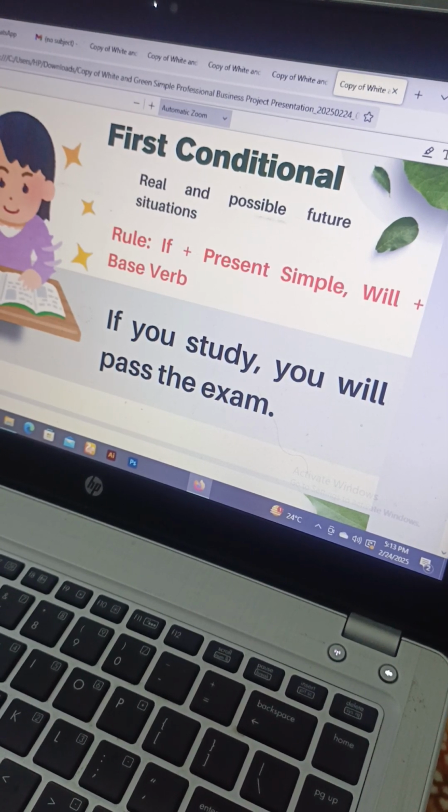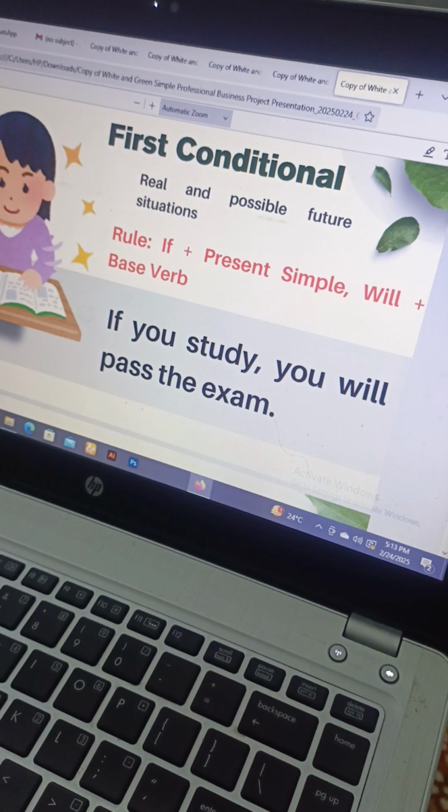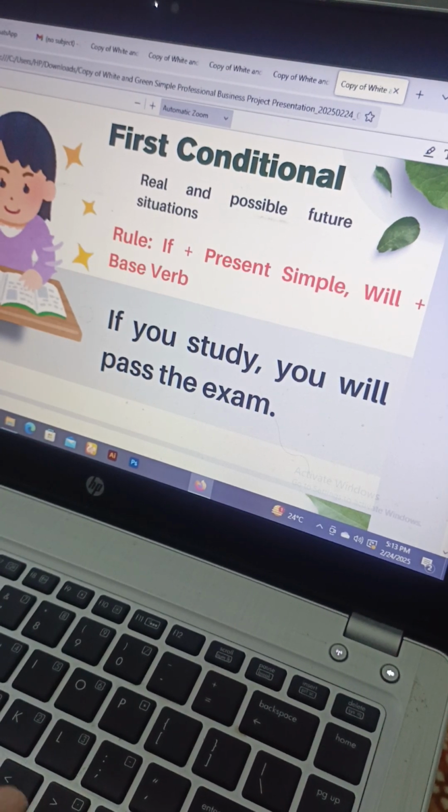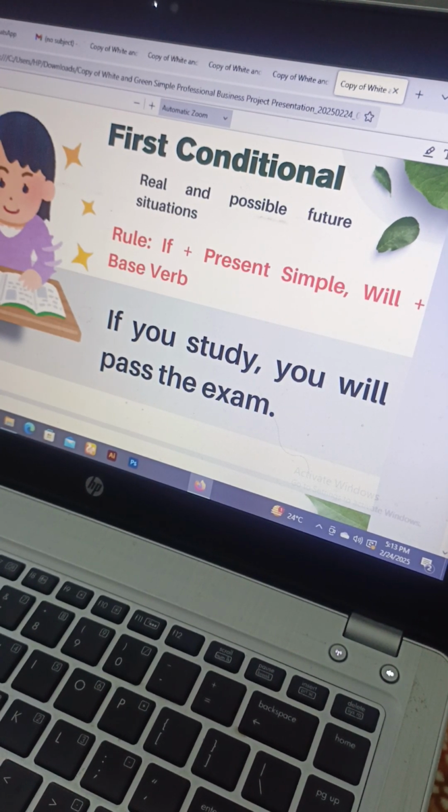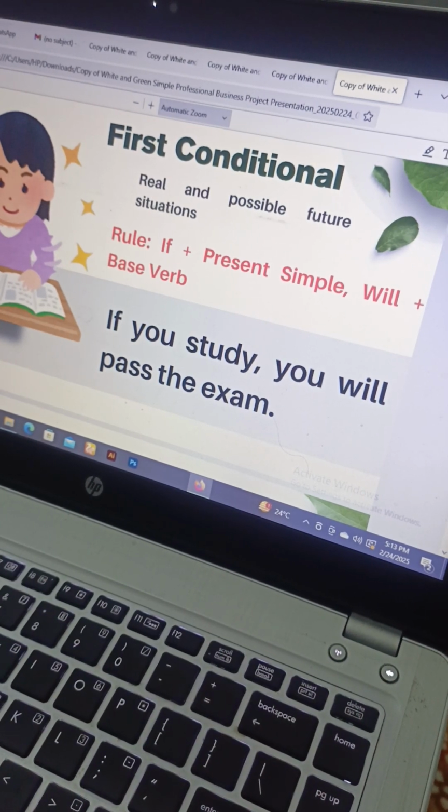Okay. It's likely to happen. So again, we put this example here: if you study, you will pass the exam. As it goes with the thing that it's a possible future situation, may or may not happen, something real, then it's a first conditional, and the same rule applies here, right? If, present simple, will, and the base verb, the first form of verb basically.